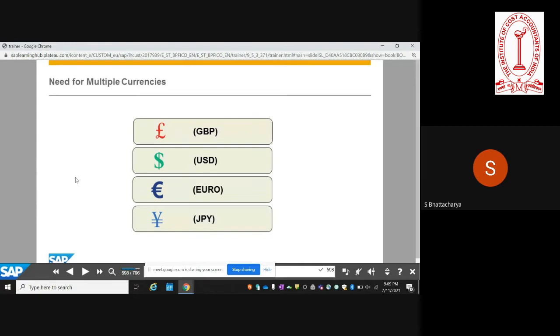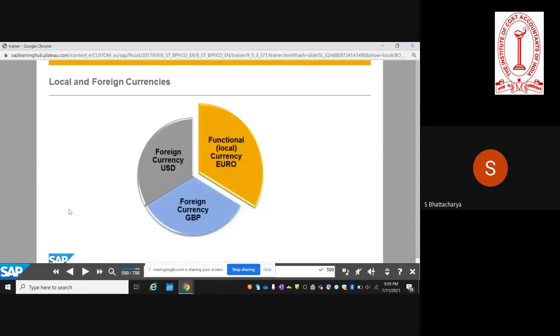So local currency is also known as the company code currency. So for a European company, you can have local currency as euro, and then foreign currency can be USD, GBP, Chinese yuan, and so on.